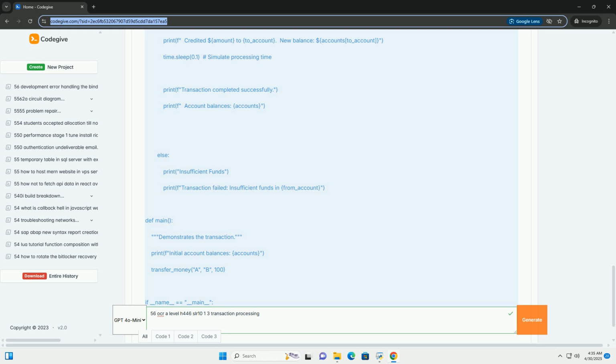2. Key concepts and the ACID properties. Transaction processing is built upon the ACID properties. Understanding these is essential for the exam. Atomicity, the all or nothing principle. The entire transaction is treated as a single unit of work. If any part of the transaction fails, the entire transaction is rolled back, cancelled, and the system returns to its previous state.